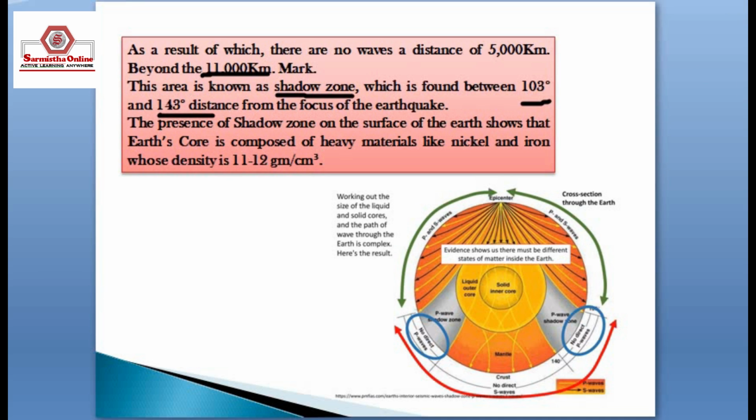The presence of the shadow zone on the surface of the earth shows that the earth's core is composed of heavy materials like nickel and iron, whose density is 11 to 12 gram per cubic centimeter. In the diagram, you see that the gray portion shows the shadow zone of the earth.